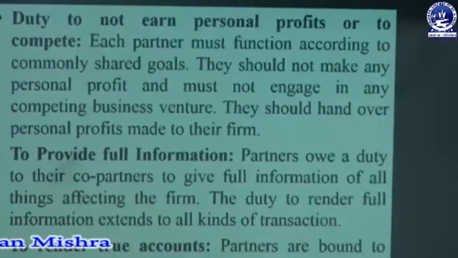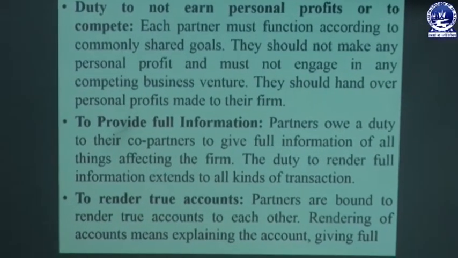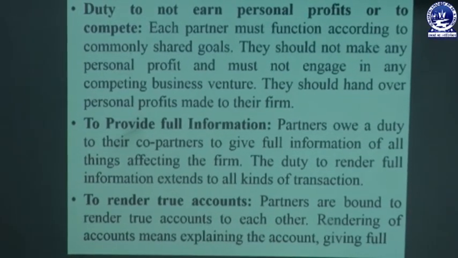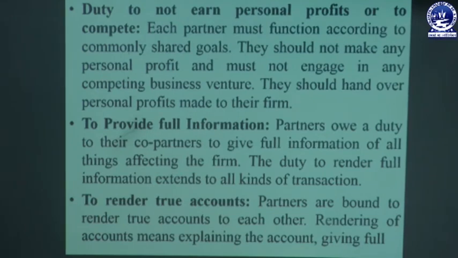Then, to provide full information, partners owe a duty to their co-partners to give full information on all things affecting the firm. That means whatever information is obtained by a partner, they have the duty to provide that full information to other co-partners. The duty to render full information extends to all kinds of transactions. So information relating to all types of business or firm transactions must be provided by a partner to all other partners.